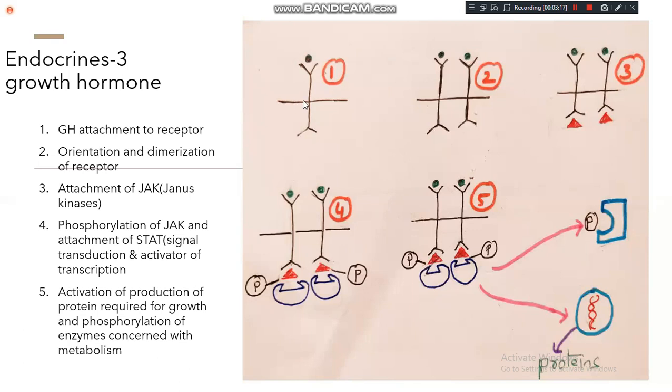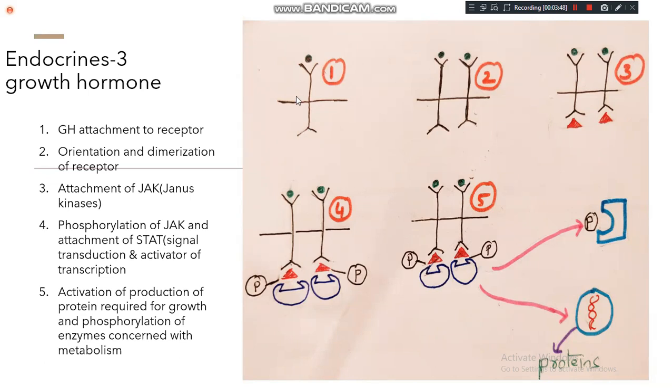You can see that this is a cell membrane, okay? This is the receptor. Now we are going to talk about the receptors of growth hormone, which receptor it is going to act on and how it produces the development of growth. You can see that the receptor is present in the cell membrane. Part of the receptor is present outside the cell membrane and part of it is present inside the cell membrane. Are you able to understand or not? Yes or no?